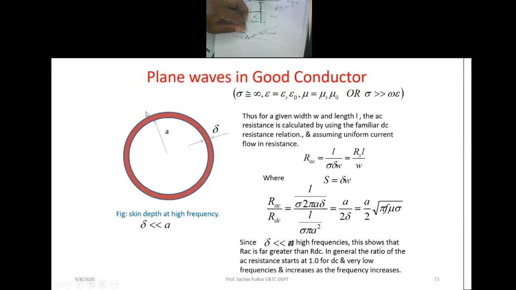Now we can find the AC resistance and the DC resistance. For the AC resistance, we should know the length for the given width, that is, the length of that particular penetration, so we can calculate the AC resistance. Similarly, we can calculate the DC resistance. We have equations for the AC and DC resistance, and if you solve for the ratio, it depends on the conductor and its diameter. Here it is a closed path, so we consider the radius and the circle.